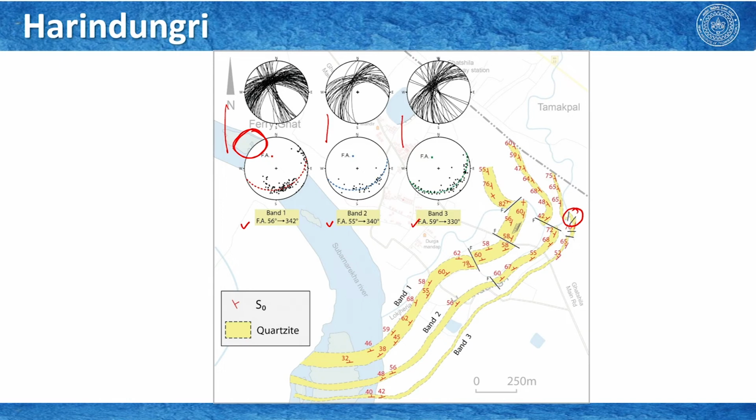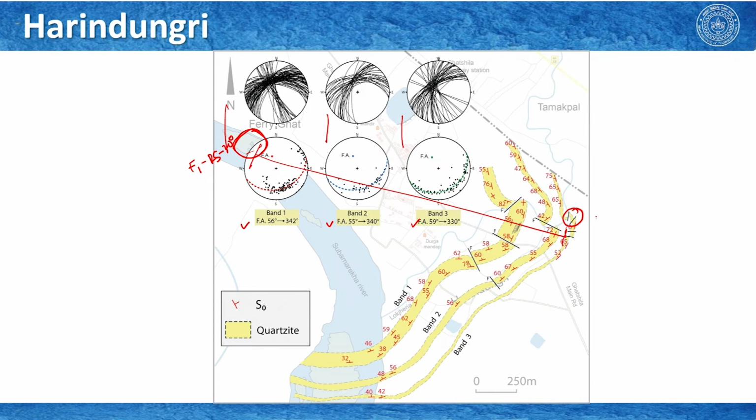So, the plunge of the fold axis was almost 82 degrees. So, from Feringhart where the F1 plunge was around 15 to 20 degrees, just a few kilometers away we see the fold axis changed significantly.